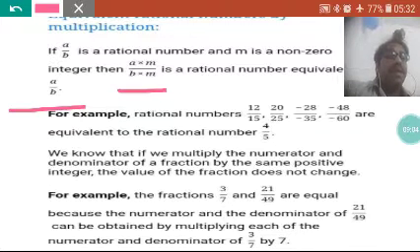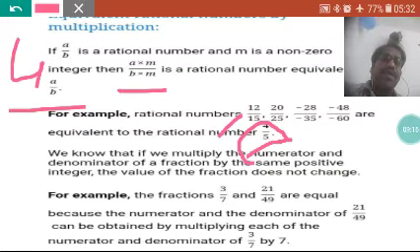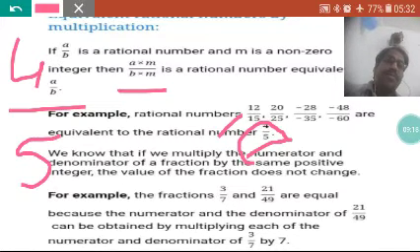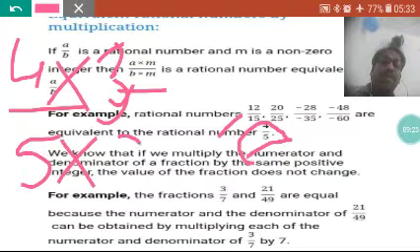Suppose we have a rational number 4 by 5 and we have to find equivalents of this. So I will take this first example, 12 by 15. 4 by 5 is given. In that I multiply this with 3. One thing you have to keep in mind, that if I multiply with the same number, I will multiply both the numerator and the denominator.